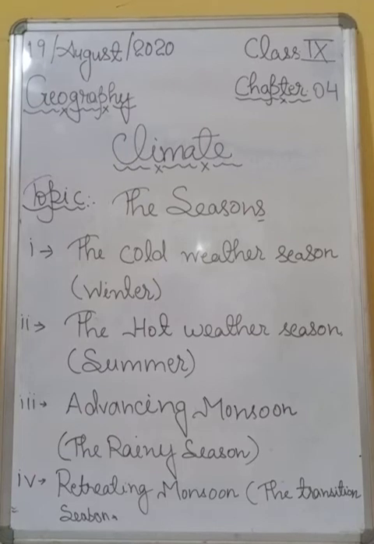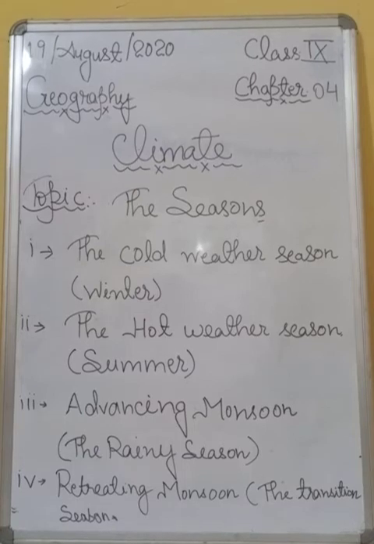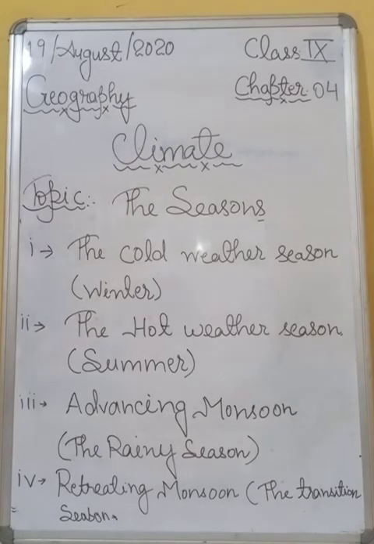Alright, I think sometimes you have already seen that during the time of extreme monsoon, sometimes we can see a very dark and black cloud in the sky but no rainfall. So students, that condition is known as a break in the monsoon. Alright.